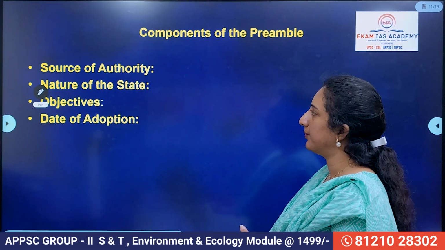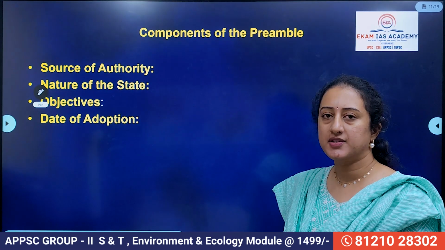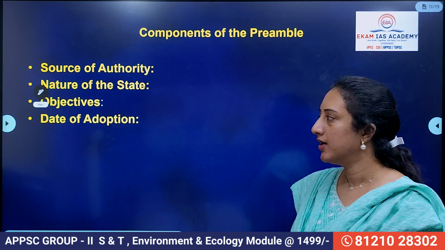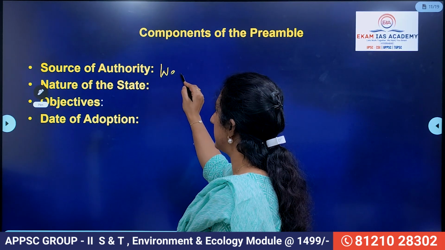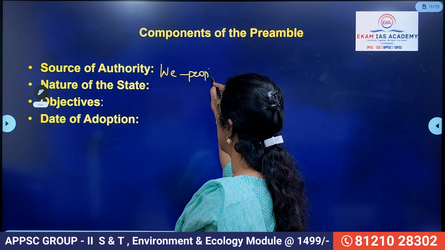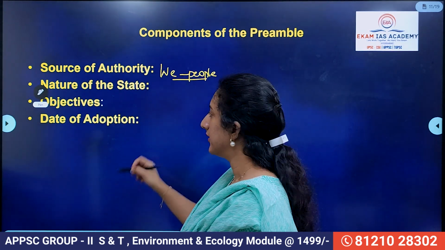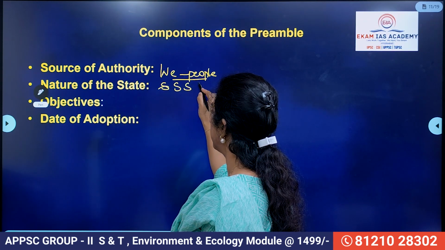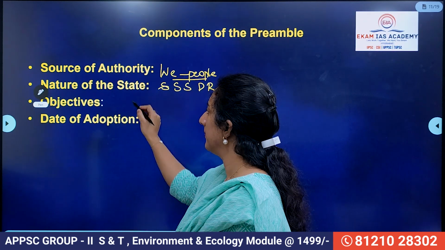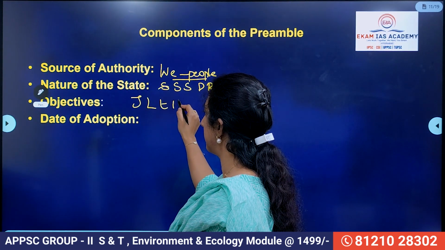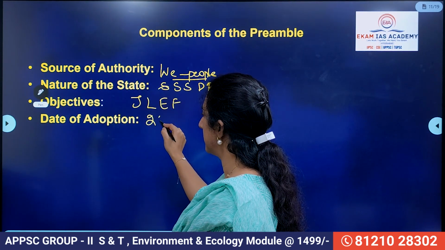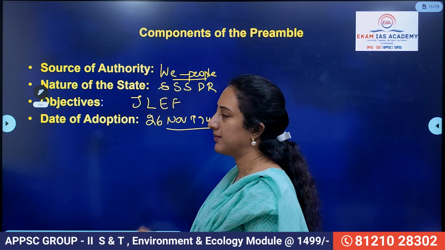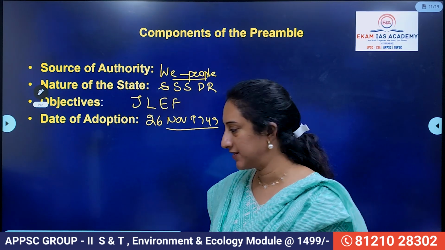Then, so what are the components? We have seen the source of authority is the people, we the people of India. That is the starting of the preamble. So source of authority is we, that means the people of India, the source of authority of the constitution or the preamble. Then nature: sovereign, socialist, secular, democratic republic. So that is the nature. Object is justice, liberty, equality and fraternity. And date of adoption, that is 26 November 1949. That is why we celebrate Constitution Day or Samvidhan Divas, right?